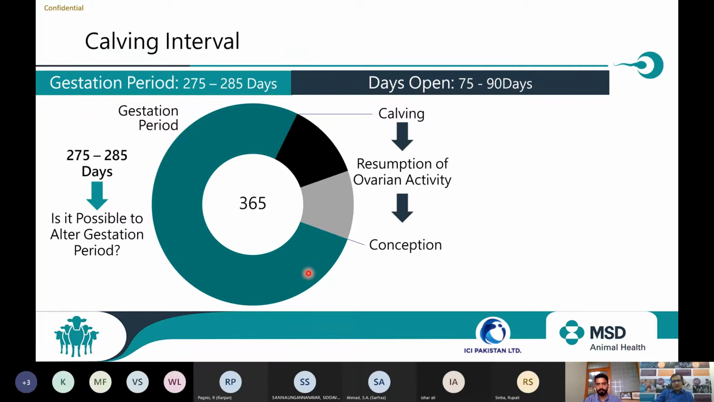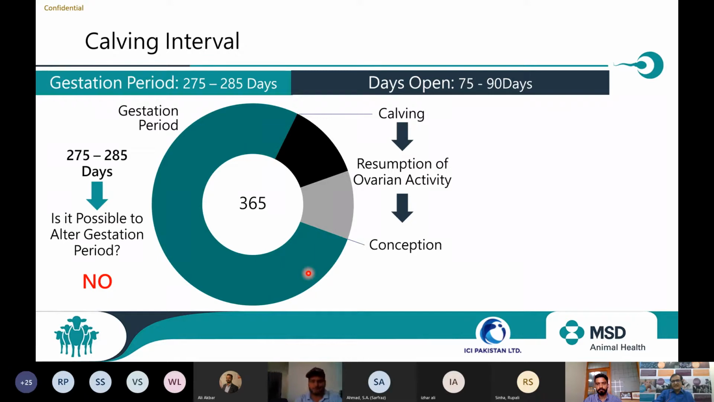Is there any way to reduce this period? Can we alter this period to increase or reduce it? So you all will agree with me. The answer is no. So these 285 days, or 275 to 280 days, are fixed for an animal. Once the animal is conceived, these days need to be completed. So what is the rest available with us is 75 to 90 days.